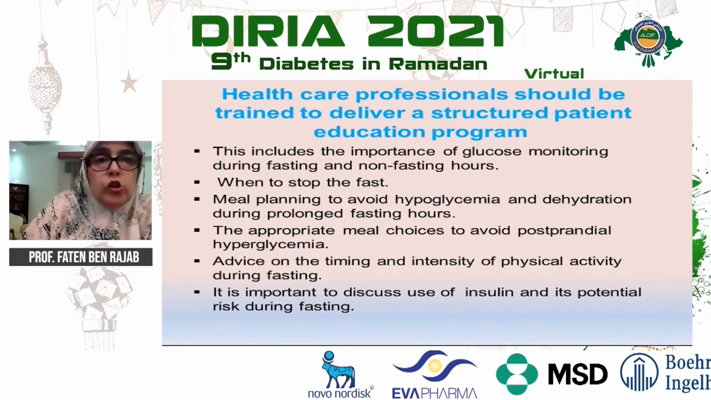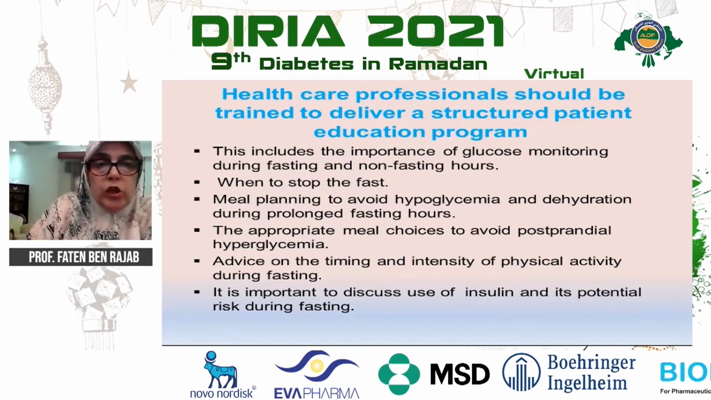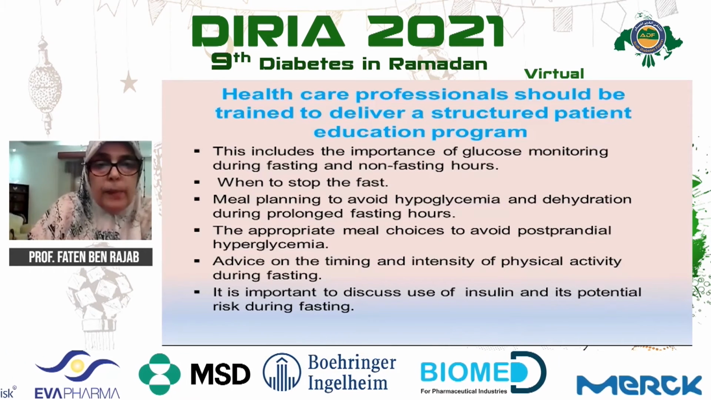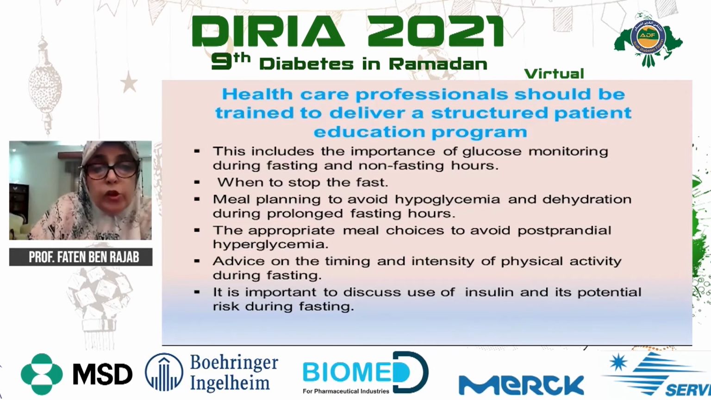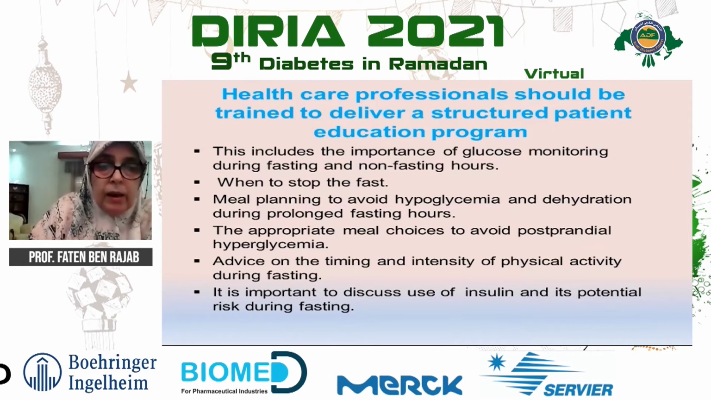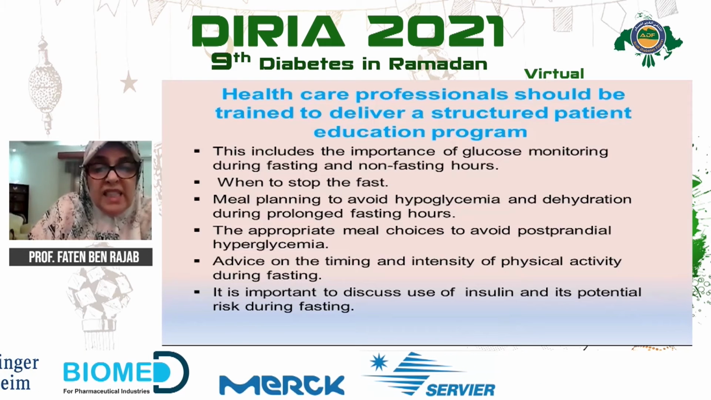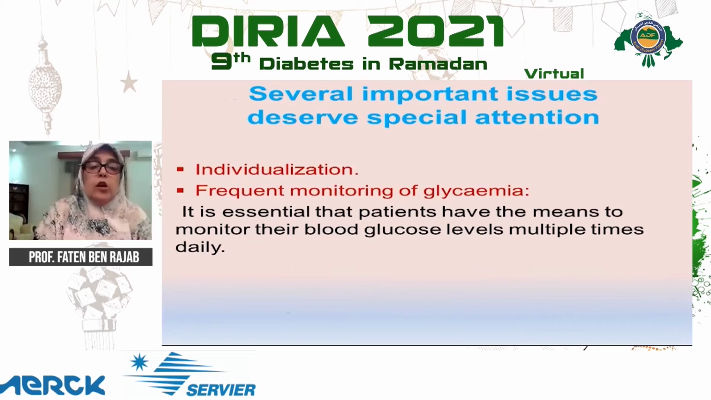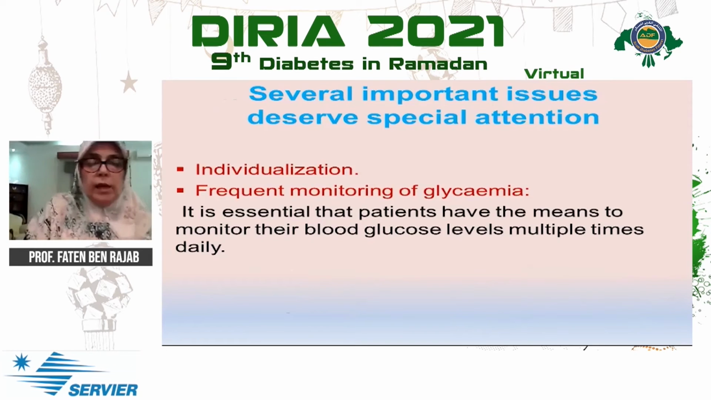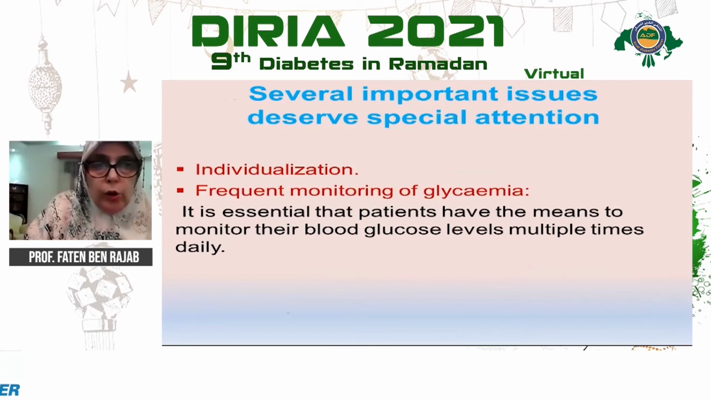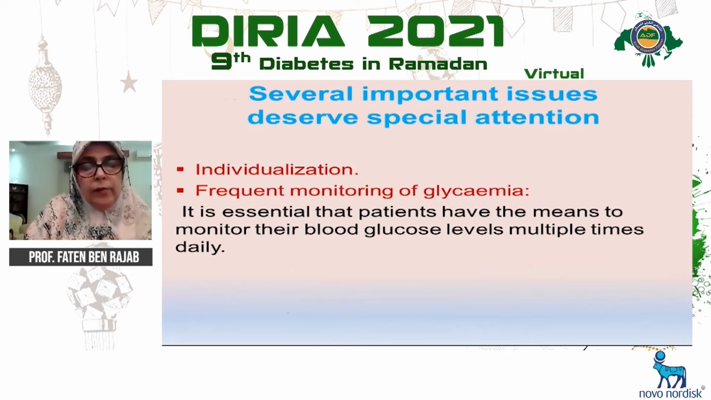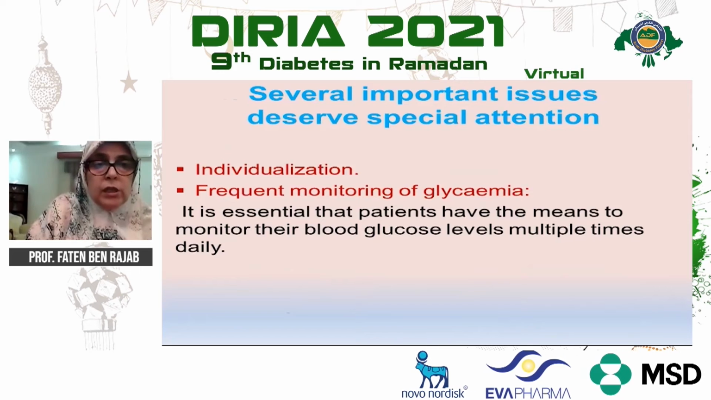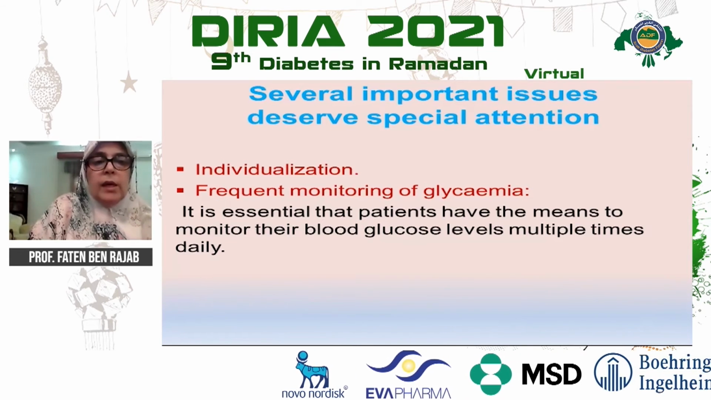Healthcare professionals should be trained to deliver a structured patient education program, which includes glucose monitoring, when to stop the fast, meal planning to avoid hypoglycemia, appropriate choice of meals to avoid hyperglycemia, advice on timing and intensity of exercise, and it is important to discuss the use of insulin and its potential risks. Several important issues deserve special attention. Individualization: there is no one-size-fits-all. Every person behaves in a way different from the other, so we have to concentrate on individualization when we give the education.